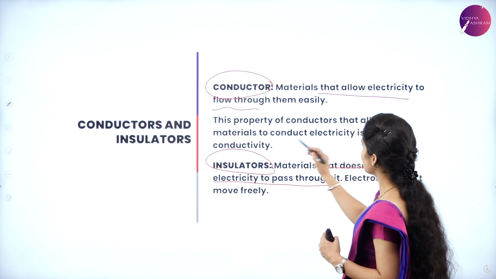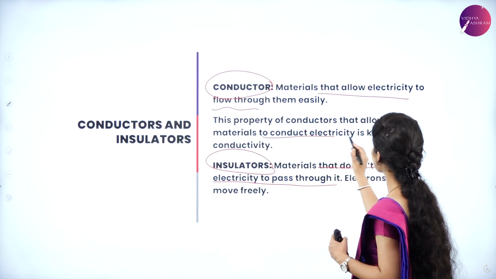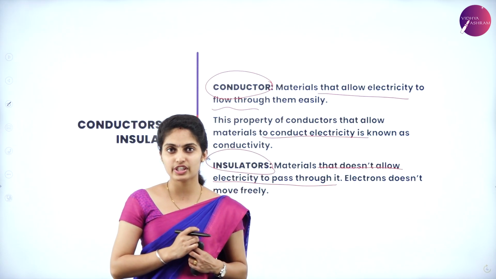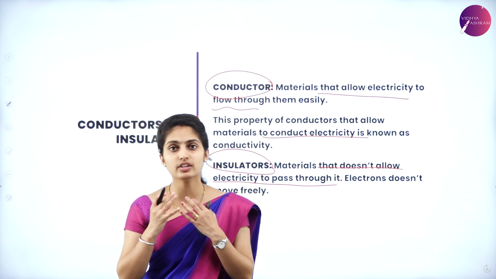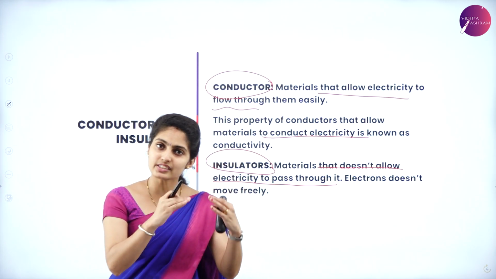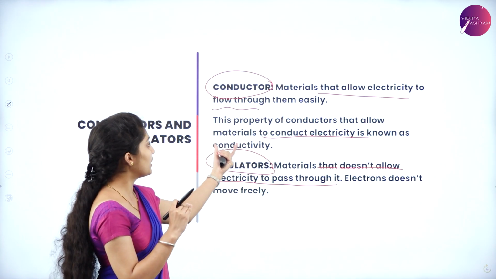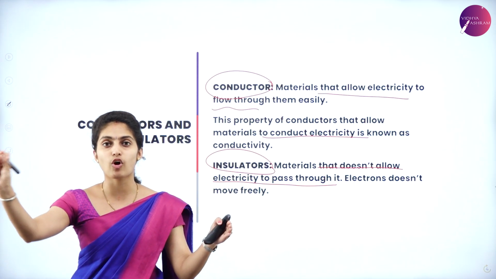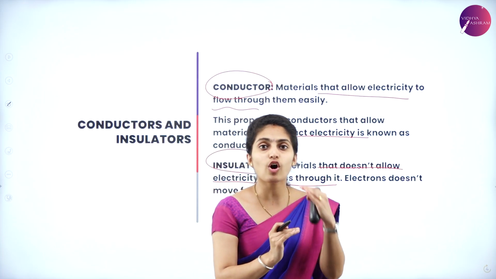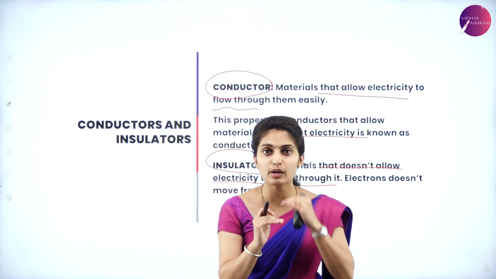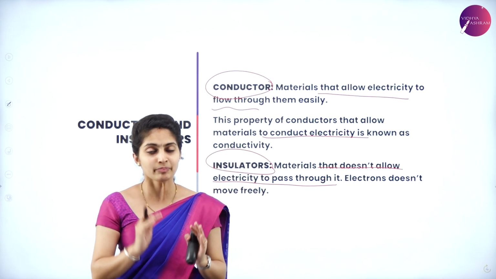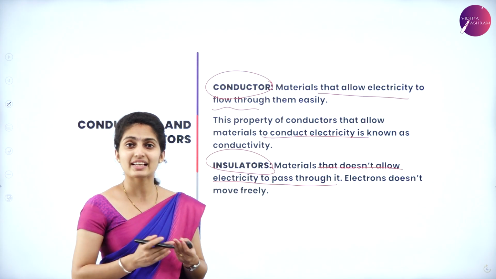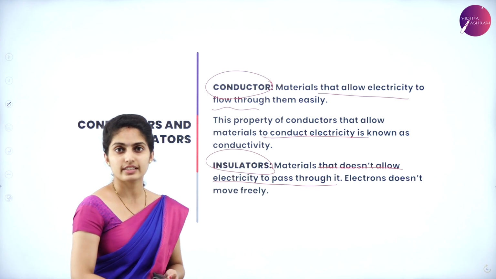This property of a conductor which allows the material to conduct electricity is known as conductivity. Conductors have a different definition: a conductor is a material which allows electricity to pass through it. So what is conductivity? It is the level of conductivity which a certain material possesses. Clear? So that is all about conductors and insulators. You can get many examples of conductors and insulators on further studying this chapter.